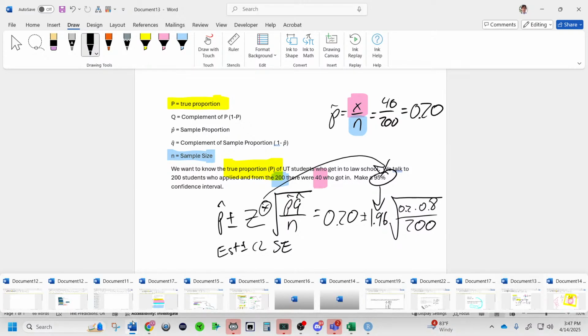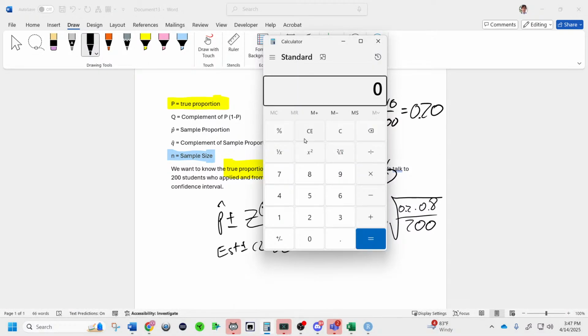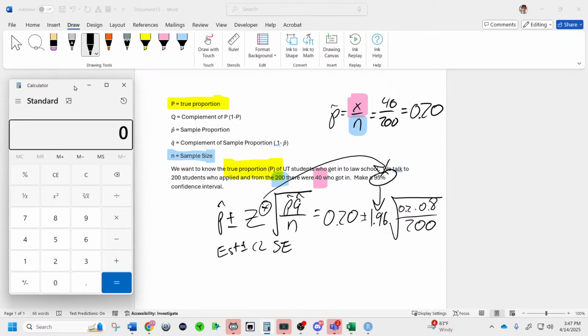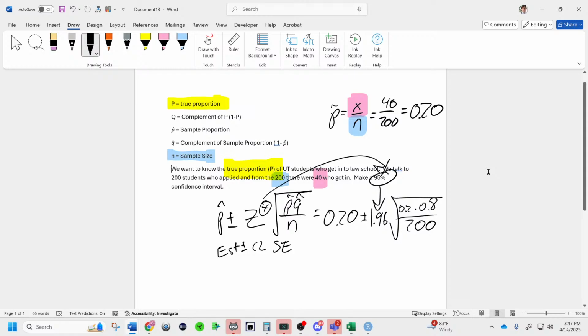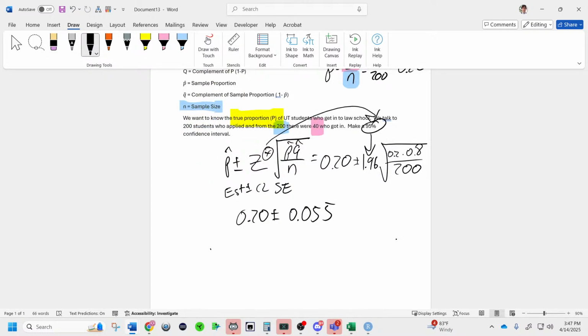And now we just simply solve the equation. We go over here. We do 0.2 times 0.8 divided by 200 and square root. And that's the standard error times 1.96. And we get about 5.5. So what we get right here is 0.20 plus or minus 0.055. And this is going to create an interval that says somewhere between about 0.145 through 0.255.